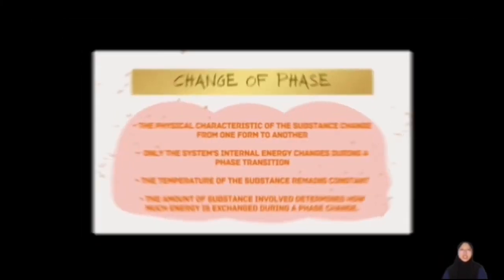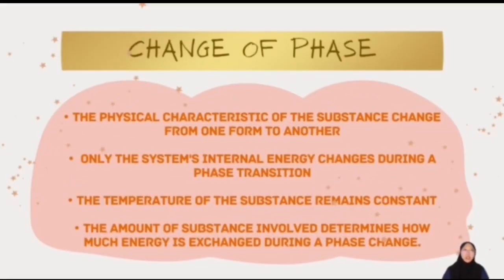The next one is change of phase, also known as phase transition. It occurs whenever the physical characteristic of the substance changes from one form to another. Only the system's internal energy changes during a phase transition. The temperature of the substance remains constant. The amount of substance involved determines how much energy is exchanged during a phase change.